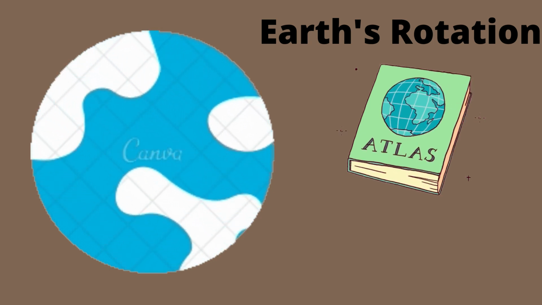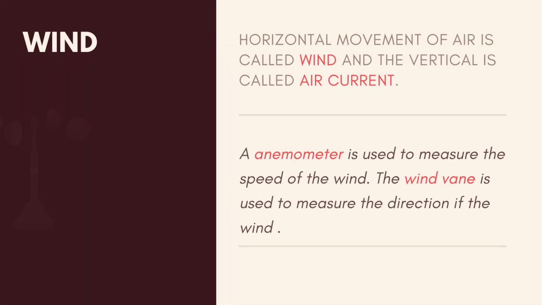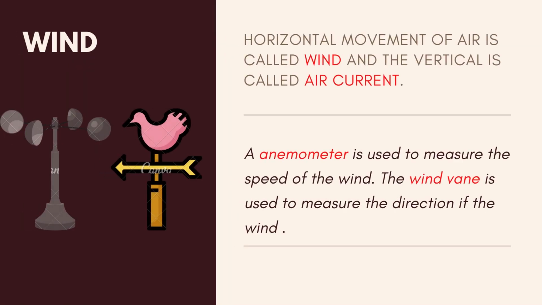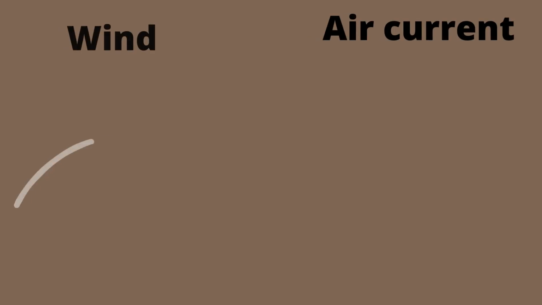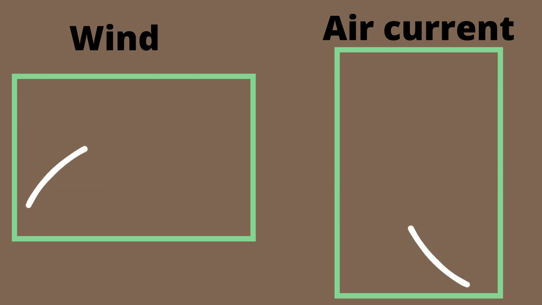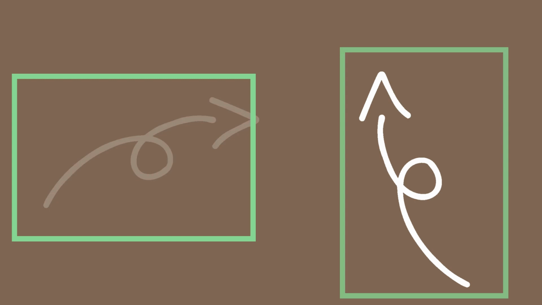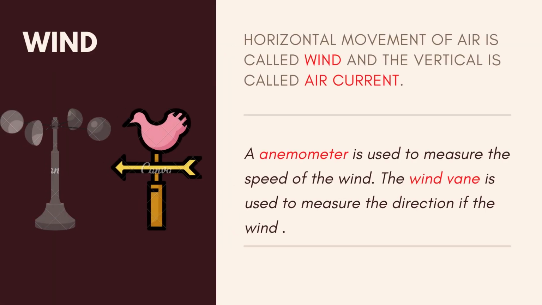Now let's move towards the last topic, that is wind. Wind is the horizontal movement of air, and the vertical movement is called the air current. Let me give you a demo. So over here, this is wind because it's a horizontal movement, whereas this is air current because it's a vertical movement. So guys, this is about wind and air current.